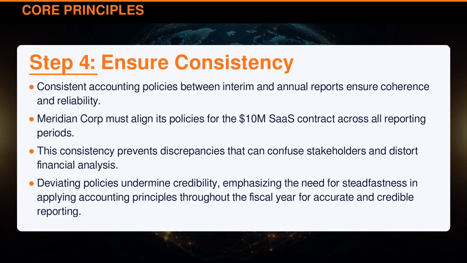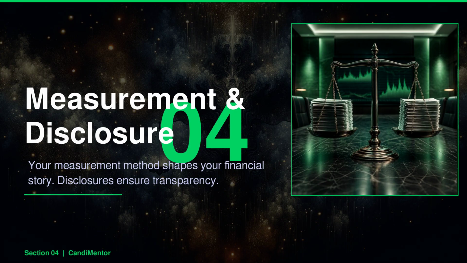Consistent accounting policies between interim and annual reports ensure coherence and reliability. Meridian Corporation must align its policies for the $10 million SaaS contract across all reporting periods. This consistency prevents discrepancies that can confuse stakeholders and distort financial analysis. Deviating policies undermine credibility, emphasizing the need for steadfastness in applying accounting principles throughout the fiscal year for accurate and credible reporting.